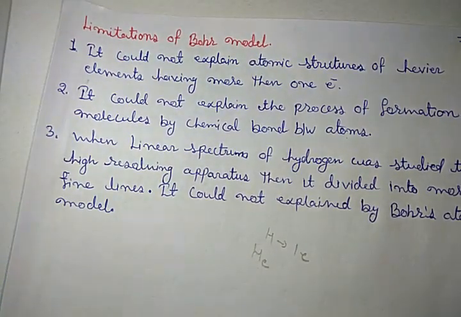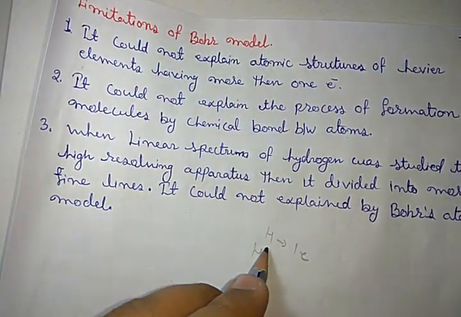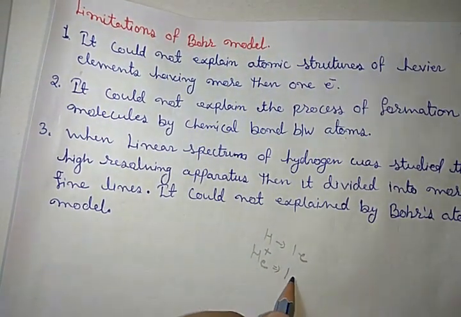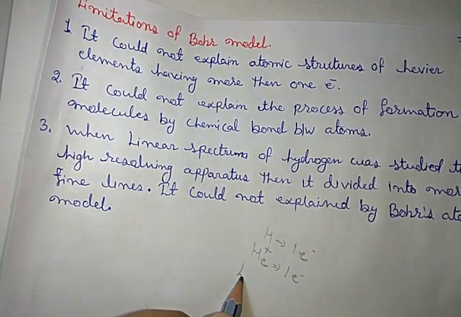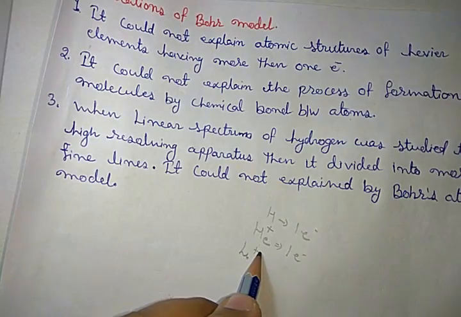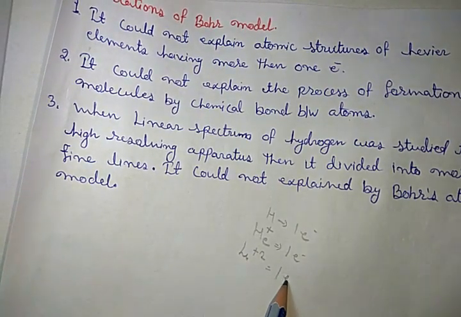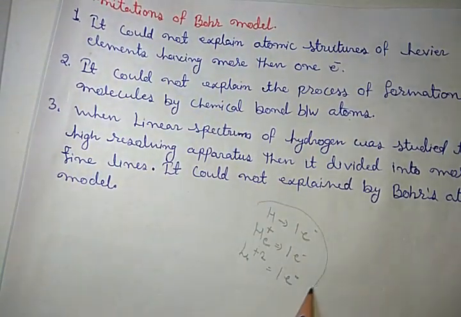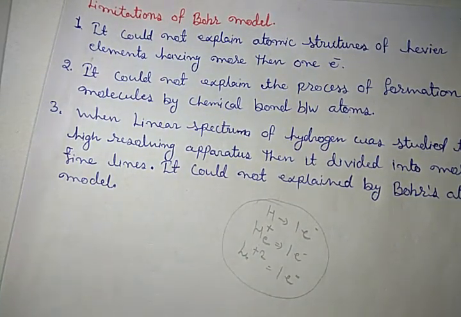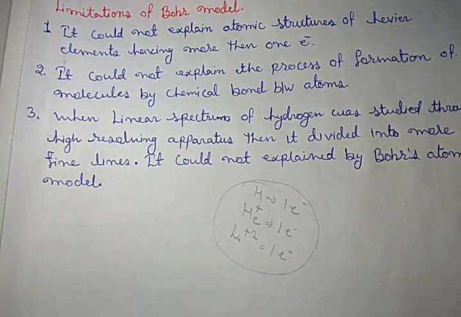Helium has two electrons, but if one electron is removed, then He plus also has one electron. Similarly, lithium has three electrons. If we remove two electrons, that is Li plus 2, which also has one electron. So the Niels Bohr model is applicable to hydrogen and hydrogen-like atoms.